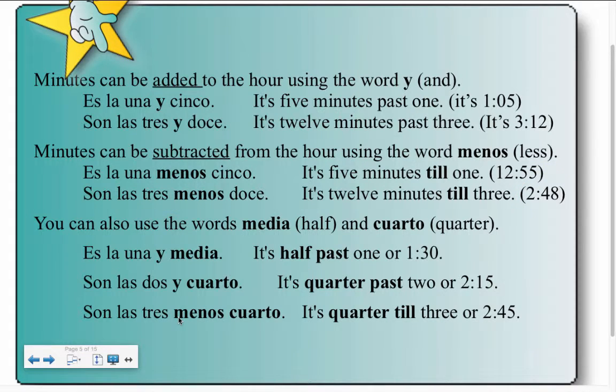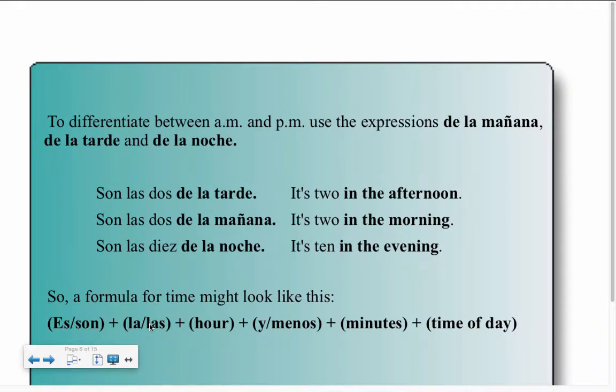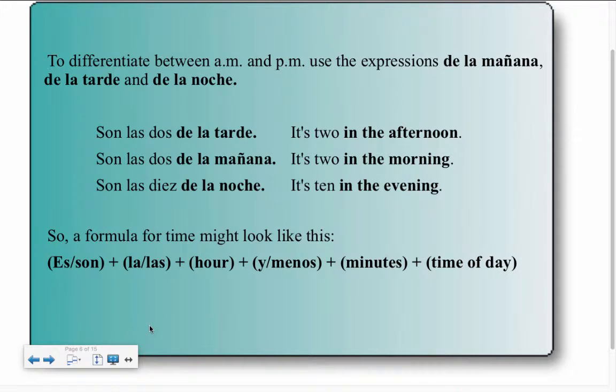You can also use the words media, half, and cuarto, quarter, to describe the time of the day, as we would say it in English too. So if I'm going to say it's 2:15 or it's 2:45, I would say son las 2 y cuarto. Son las 3 menos cuarto. Es la 1 y media. It's 1:30.